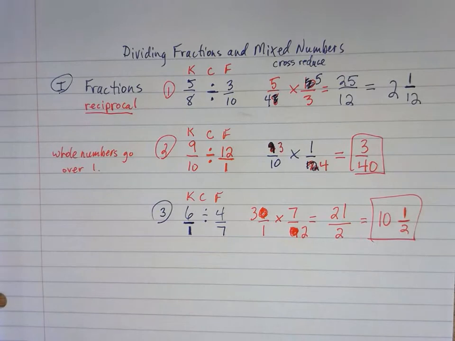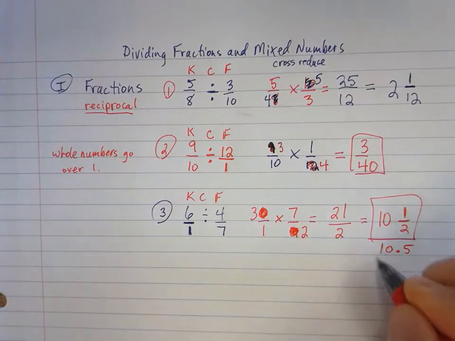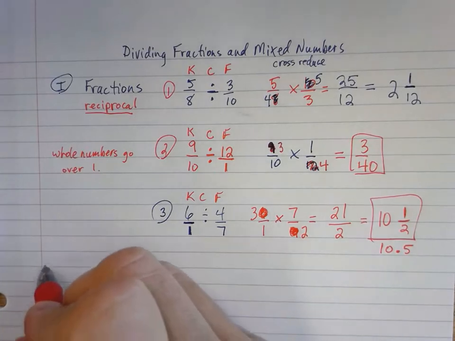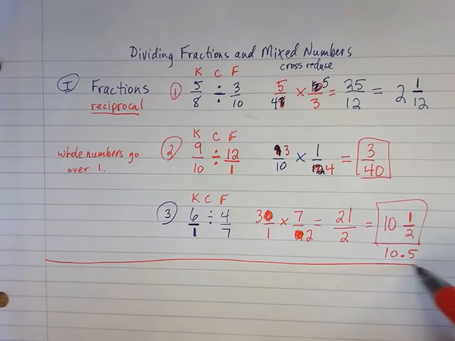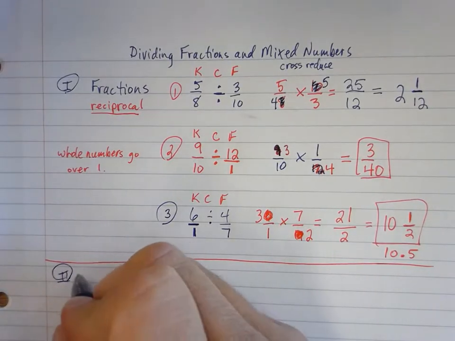How can I write that as a decimal? All you smart people out there. What's the decimal for a half? 0.5. That's right, so it'd be 10 and 5 tenths, if you had to change it to a decimal. Okay, so that's doing them basically with just plain old fractions. Alright, let's turn it up a notch. What do you say? Let's do it with mixed numbers.